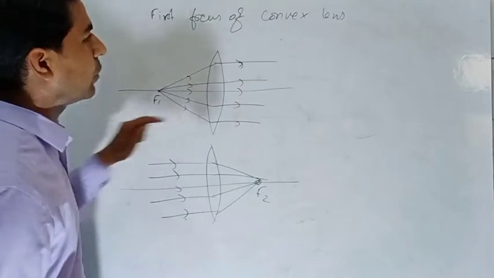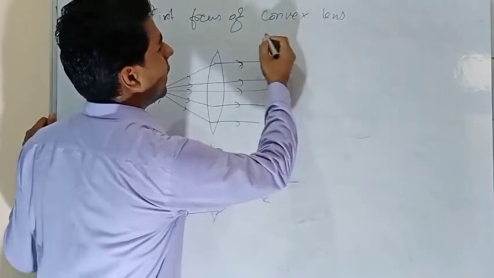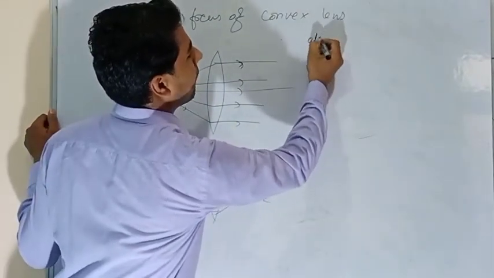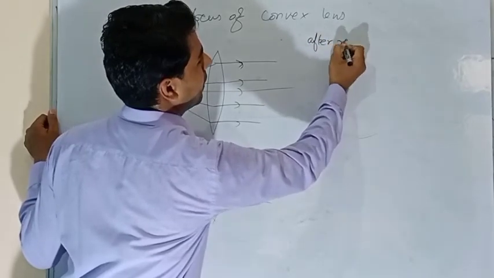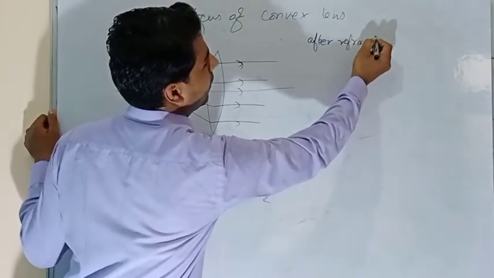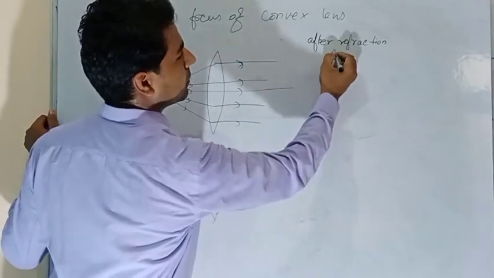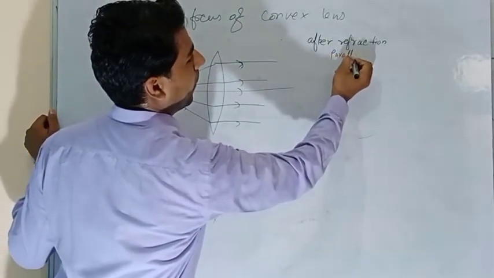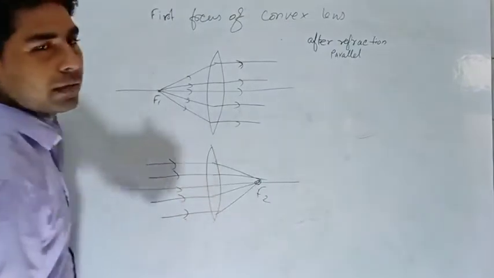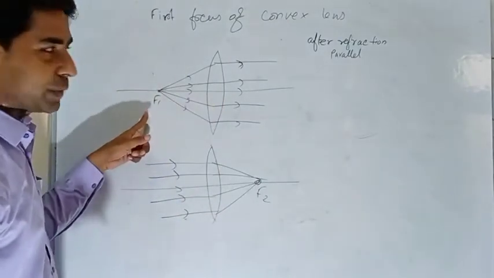I am writing this point to remember: after refraction, parallel. So this is the first point.